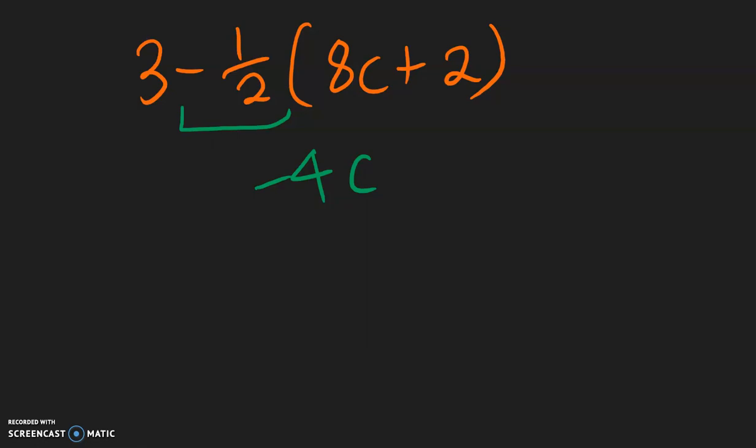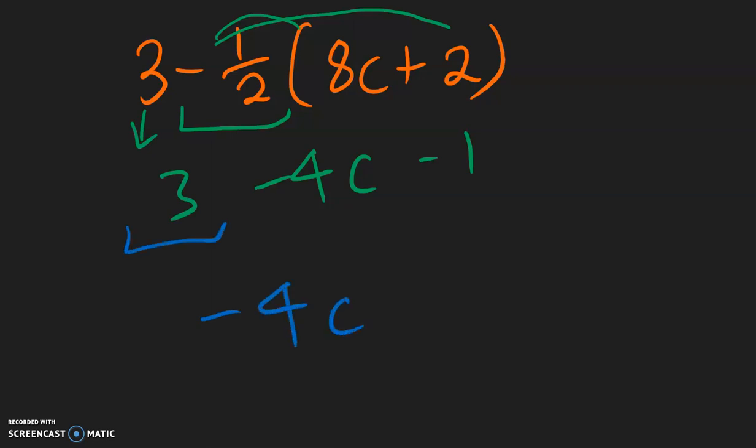Okay? And then, -1 times 2 is -2, divided by 2, that's -1. Bring down this 3, and then combining like terms, we have -4c, that's by itself. And then for the constants, 3, take away 1, is positive 2.